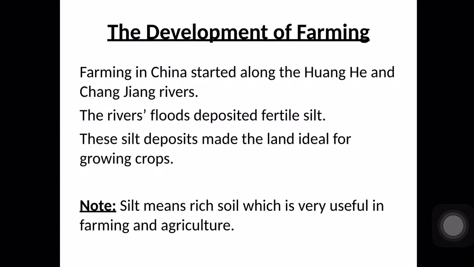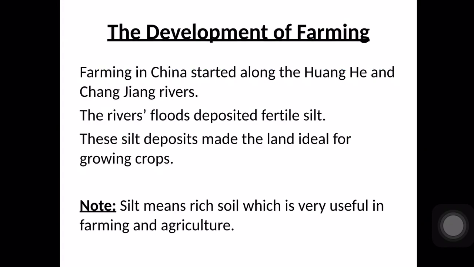Let's see. Because of the farming lands in China from the main rivers there, population grew, so villages spread out over larger areas in both northern and southern China. In this part, we have to know that because we have lots of fertile land in China because of the two main rivers we talked about before, the population grew. The population increased in China, and villages increased too, in the north part and south part of China.